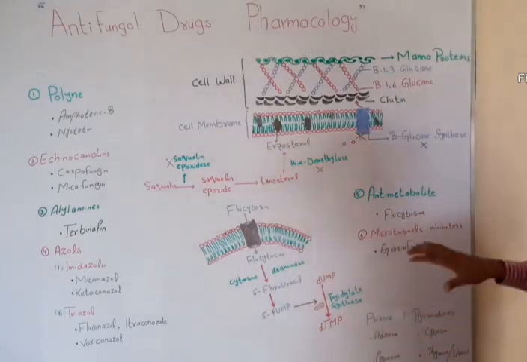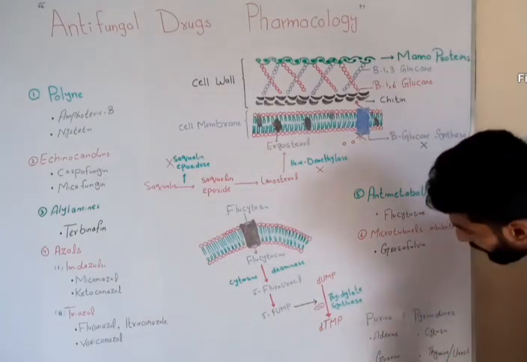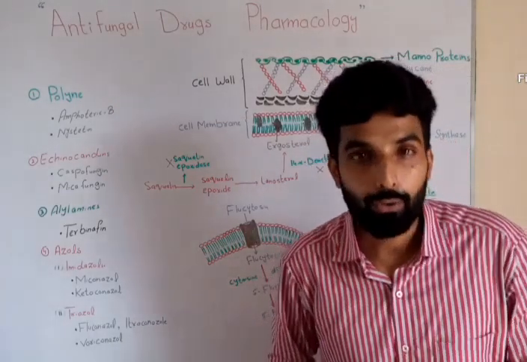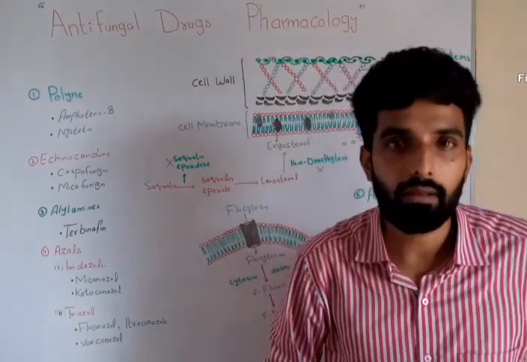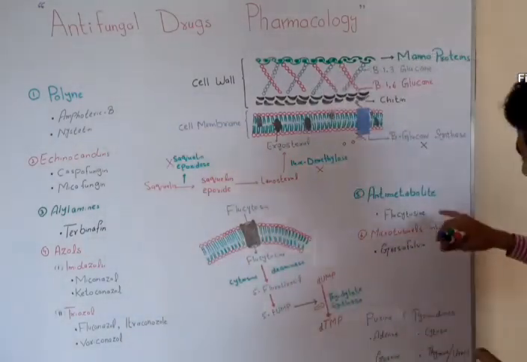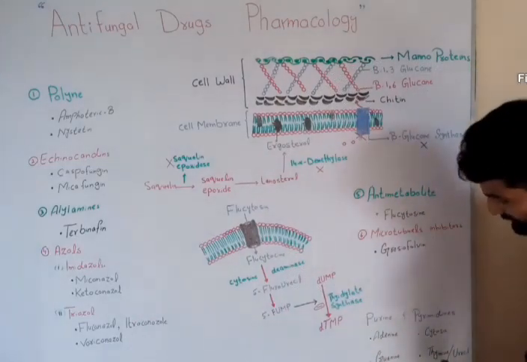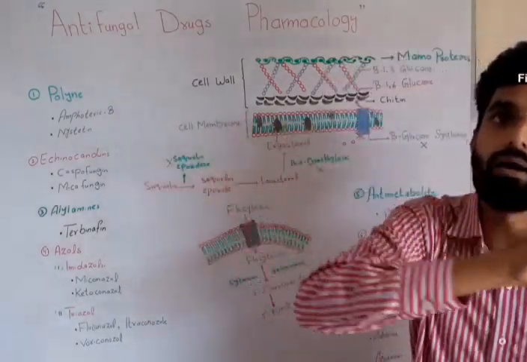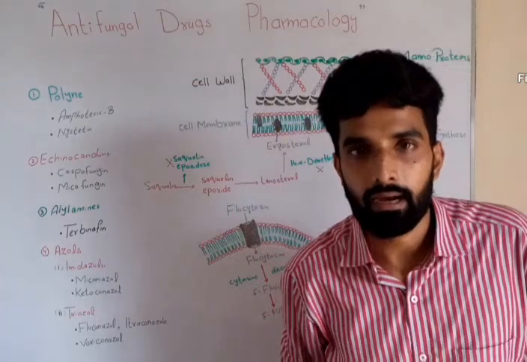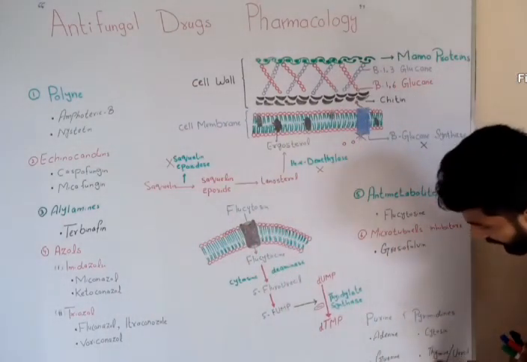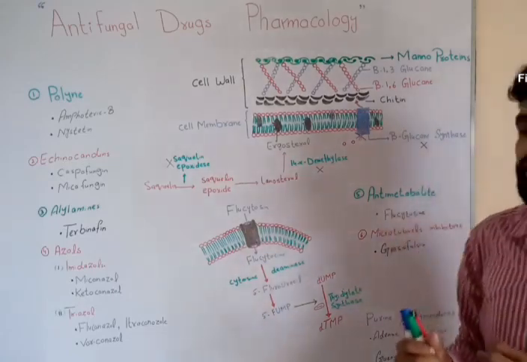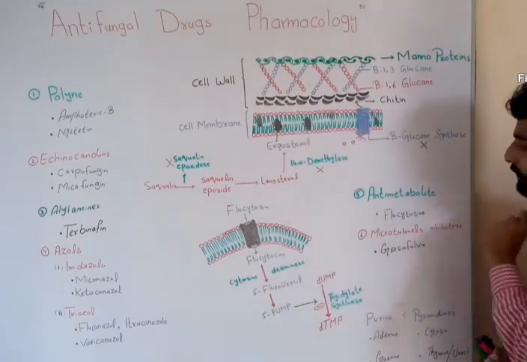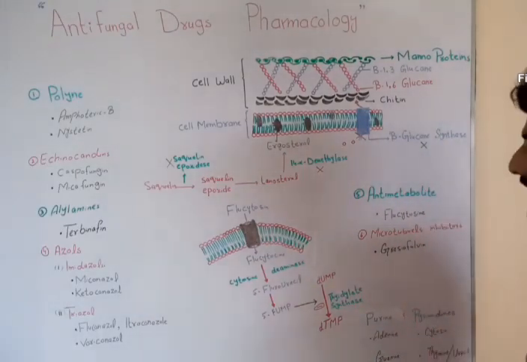Clear? Now this flucytosine. If any one of these nitrogenous bases gets blocked, what will happen? Do you think the synthesis of DNA and RNA will take place? Obviously not. So basically flucytosine is going to block the synthesis of thymidine monophosphate nucleotide. Different nucleotides are required for the synthesis of DNA and RNA, and one of the nucleotides that is made up of the thymine base is called thymidine monophosphate nucleotide. This nucleotide will be blocked by flucytosine. Let's talk about how flucytosine acts.